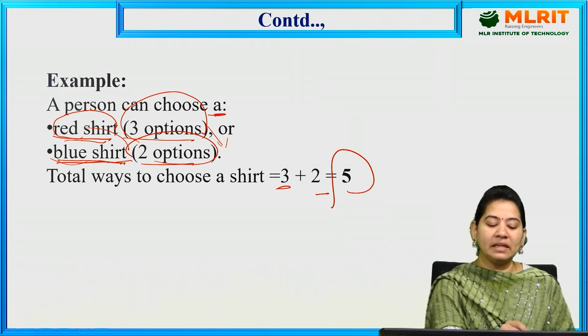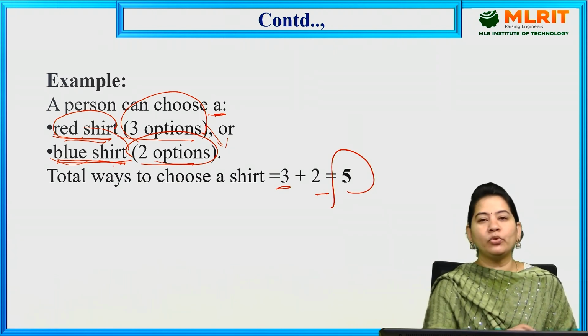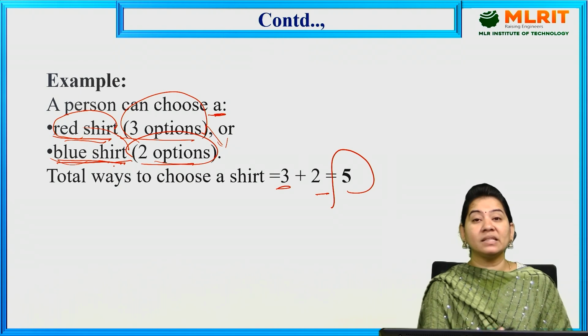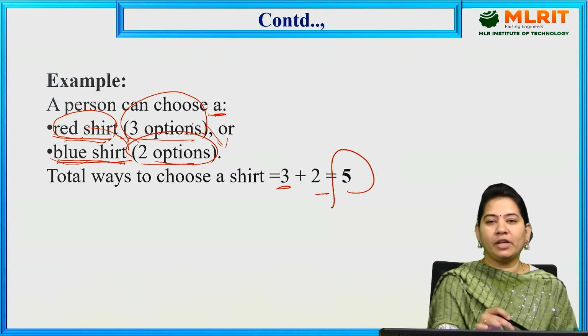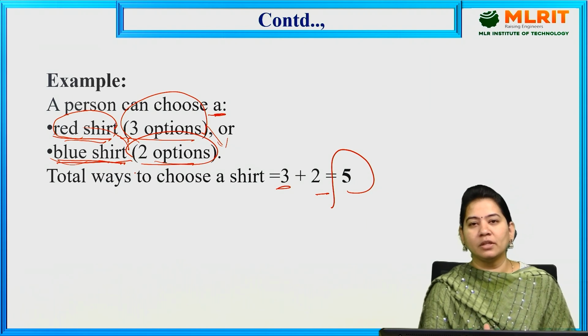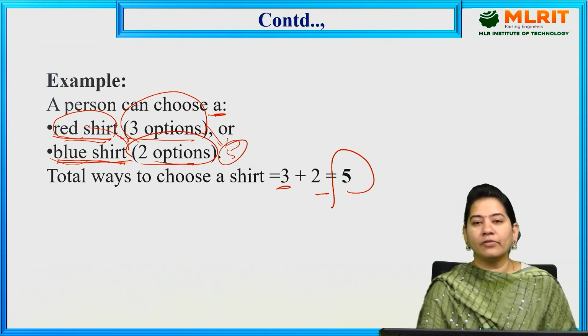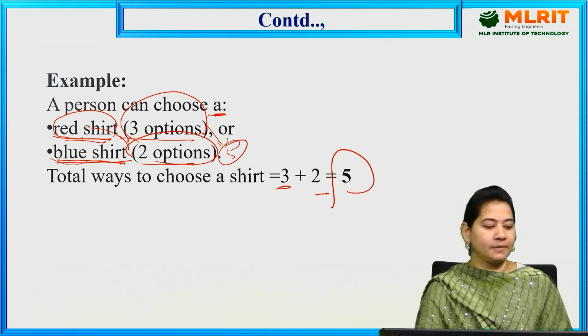Here he has to select either a red shirt or a blue shirt. But how many chances is he having: in the red shirt 3 options and in the blue shirt 2 options. So altogether he is having a total of 5 options to select the shirt.